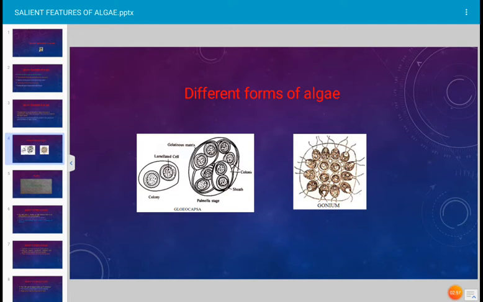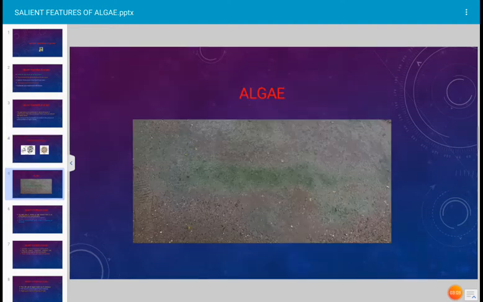The two different forms shown here. This is a colonial alga, that is Gonium, and to the left side Gloeocapsa is the alga. This is the algae in rainy season in a campus of Dr. Rafiq Zakaria College for Women. It is one of the very eco-friendly campuses, and several types of algae grow, several types of lichens are even present in the campus, several trees are there.